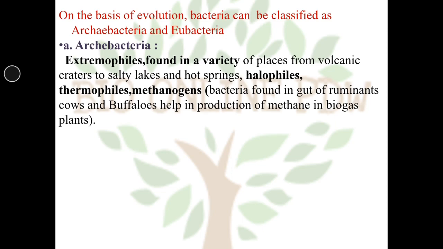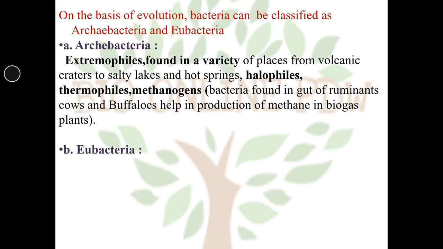Halophiles are present in saline or marine water. Thermophiles are present in hot water springs. Methanogens are generally present in the gut of ruminant animals like cows and buffaloes, and they help in the production of methane, which is an important component of biogas plants.